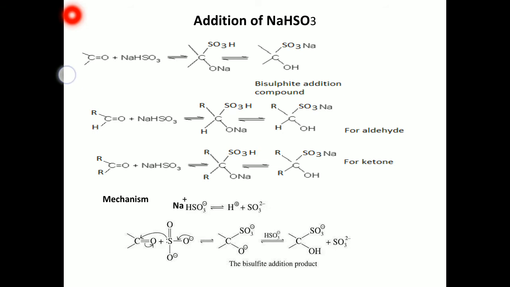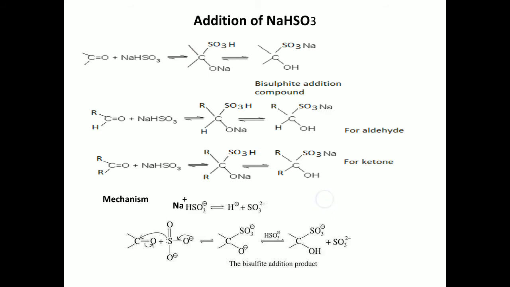If you write the equation for an aldehyde, it will be like this. RC double bond OH is the aldehyde. By the same mechanism, SO3H is connected to the carbon, and finally the aldehyde bisulfite compound results. This is the ketone. The same thing can happen for the ketone molecule also.